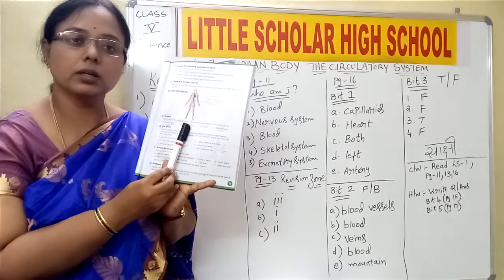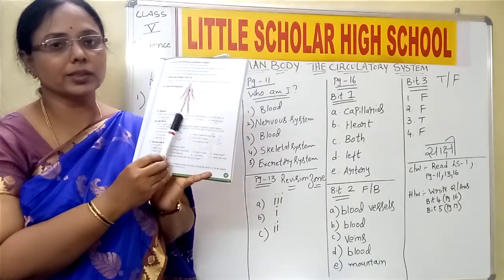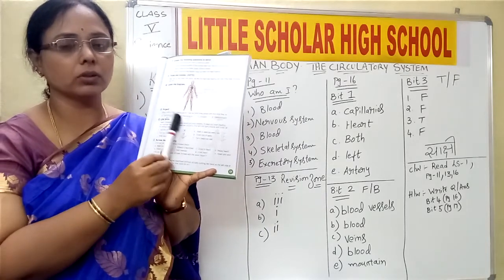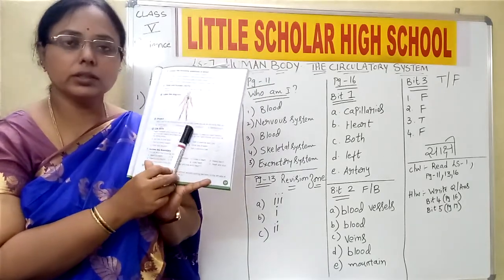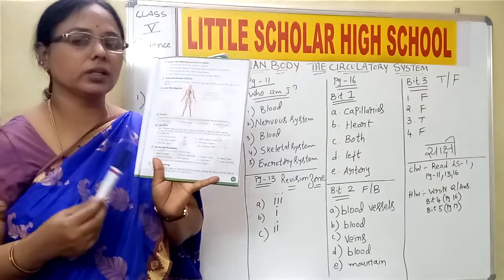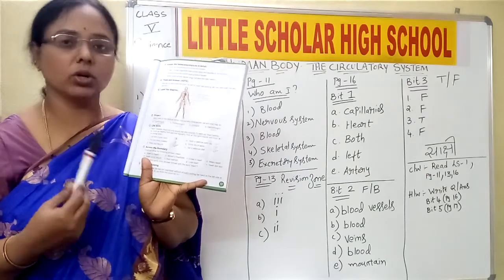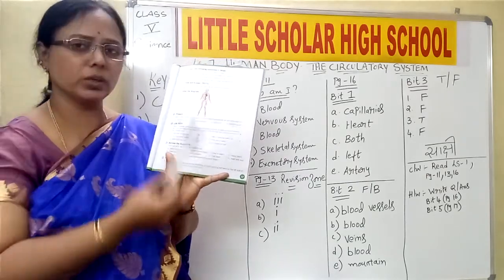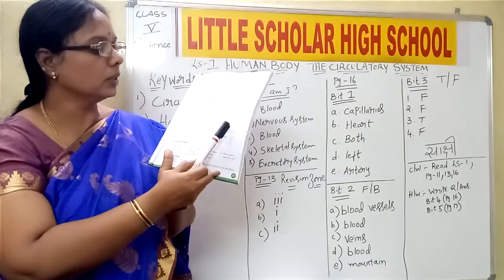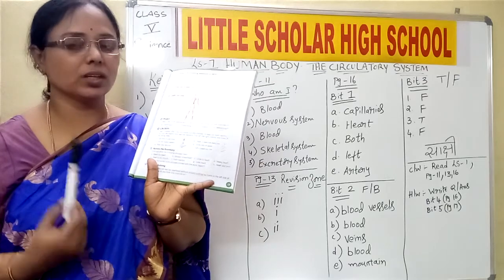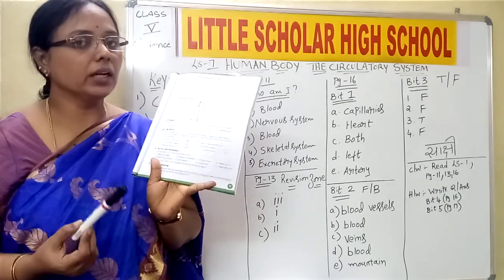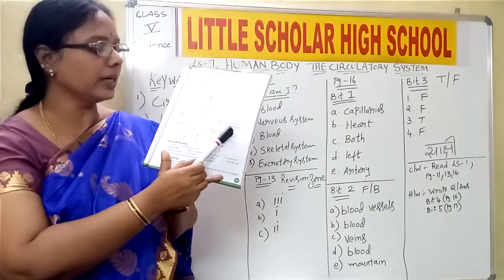A pulmonologist is the professional doctor who treats problems or diseases related to the lungs. Then urologist. A urologist is again a professional doctor who is related with the urinary bladder or urethra. Okay, you just write urinary bladder or urethra. Then dermatologist. A dermatologist is a professional doctor who is specialized in problems related with skin. So write skin there.